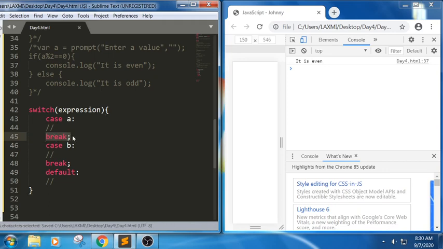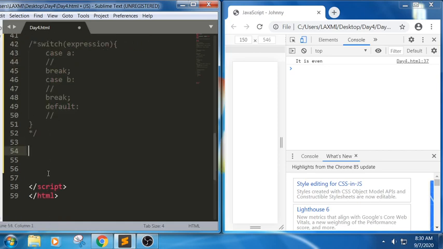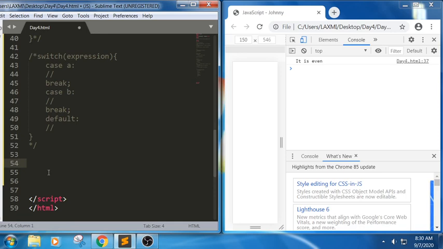So until it matches with a case label, it will execute that particular case code. Now, for example, let me write some code so that we will understand. If the user gives some input, it should be able to print the day. Sorry, it is not date, it is day. We will look into dates in further sessions, but here, when the user gives some input, it should print the day name.